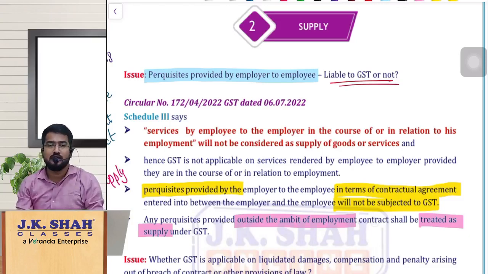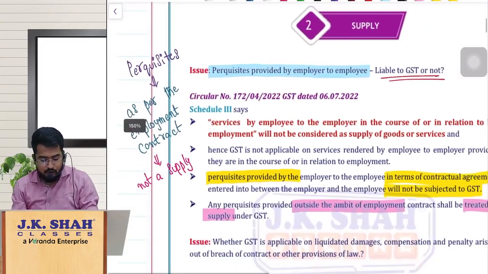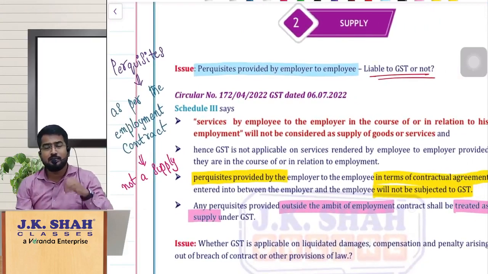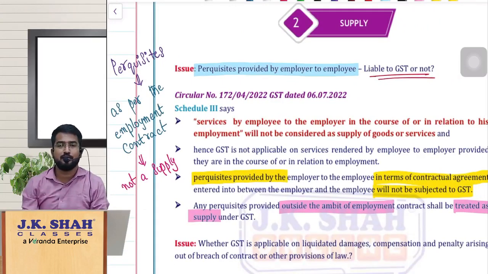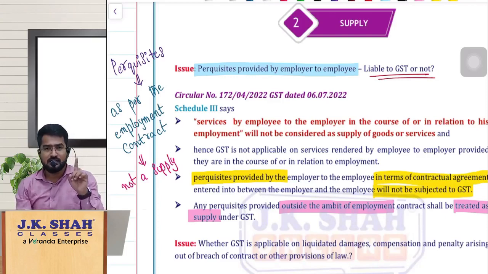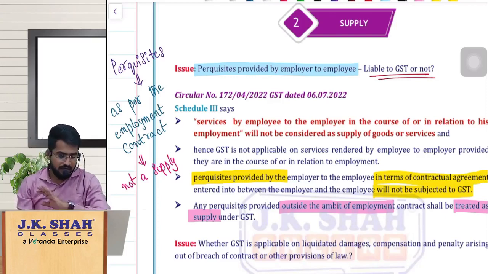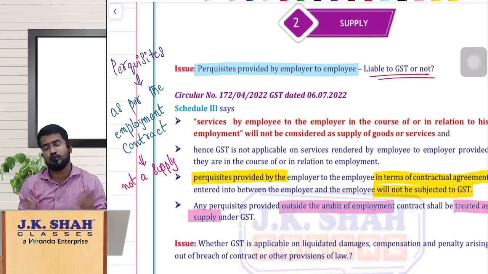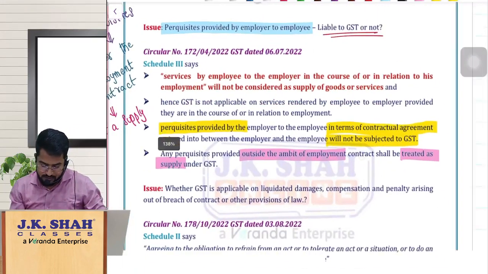The same way here also, the perquisites the employer is providing to the employee, the simple logic is whether the perquisites are provided in the course of employment or as per the contract of employment. If the answer is yes, then it is not a supply. If any perquisites are provided outside the contract of employment, obviously it is a supply and hence taxable under GST. So simple clarification it is.